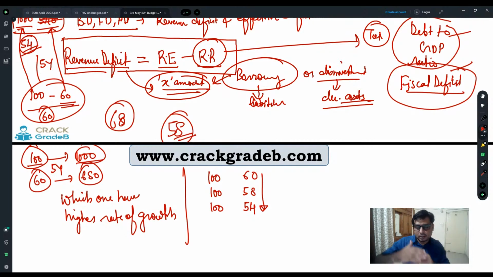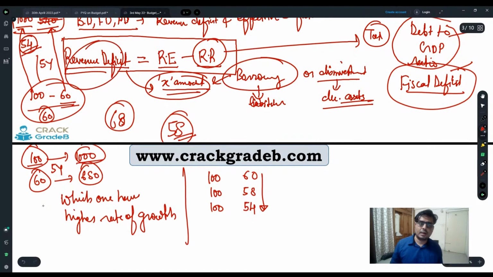But when we see that our GDP is rising, taxable income is rising, and the rise in the taxable income is matching or even greater than our GDP, then it is an elastic tax to GDP ratio. And rising taxes means we can decrease our revenue deficit. We can decrease the revenue deficit at a very fast pace.